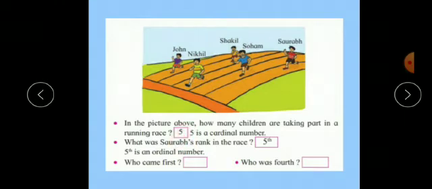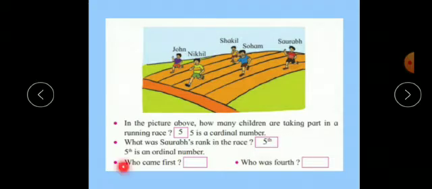Now next question is what was Saurabh's rank in the race? Now see, here is Saurabh. What was Saurabh's rank? It means you have to count the position of Saurabh, you have to count ordinal numbers here. So first, second, third, fourth and fifth. So the rank of Saurabh is fifth. So here fifth is an ordinal number.